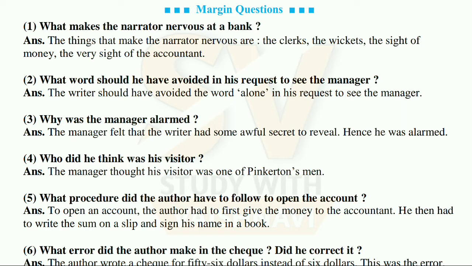Third, why was the manager alarmed? Now see the answer. The manager felt that the writer had some awful secret to reveal. Hence, he was alarmed. Fourth, who did he think was his visitor? Now see the answer. The manager thought his visitor was one Pinkerton man. Now fifth, what procedure did the author have to follow to open the account? Now see the answer. To open an account, the author has to first give the money to the accountant. He then had to write the sum on a slip and sign his name in a book.